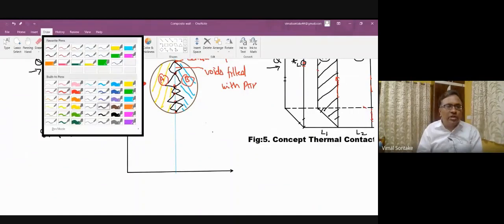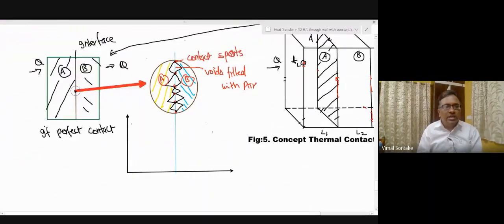So if I draw the temperature variation, let's say this is the temperature TL, what we have shown here. So heat transfer will take place. So temperature drop will take place in the slab material from TL to T1. And this temperature drop will depend upon the thermal conductivity of this material, Ka.